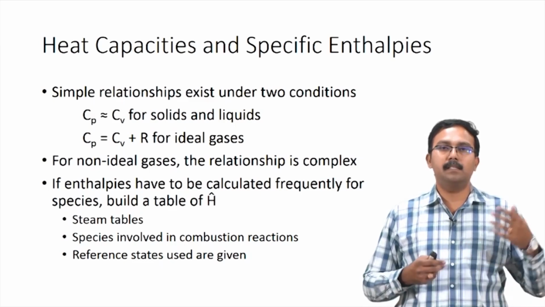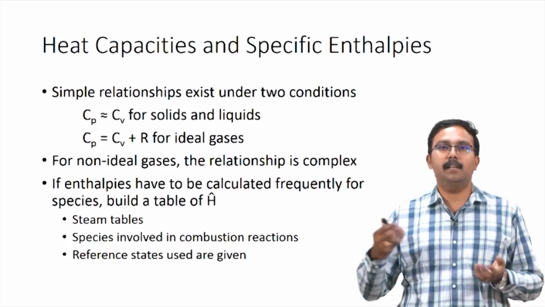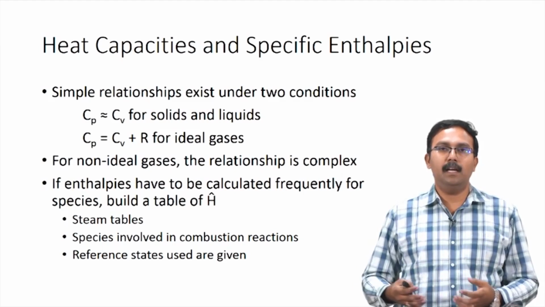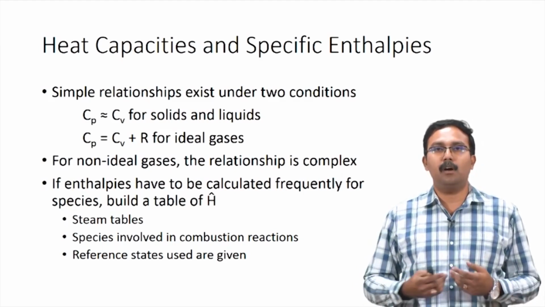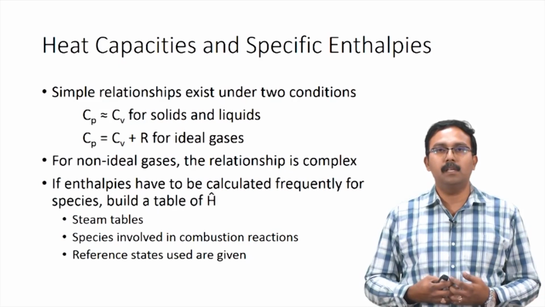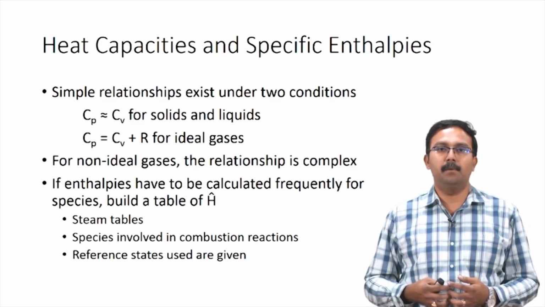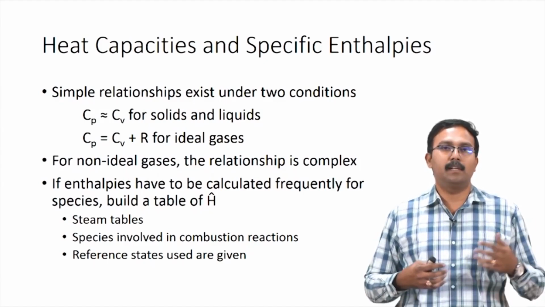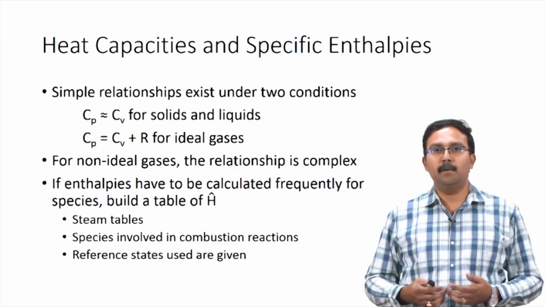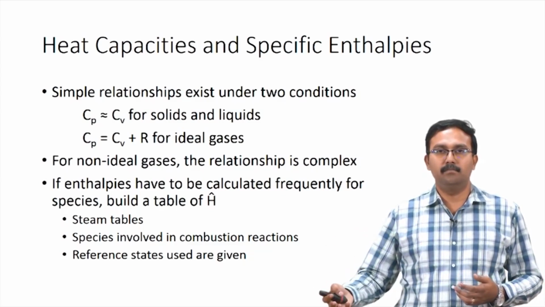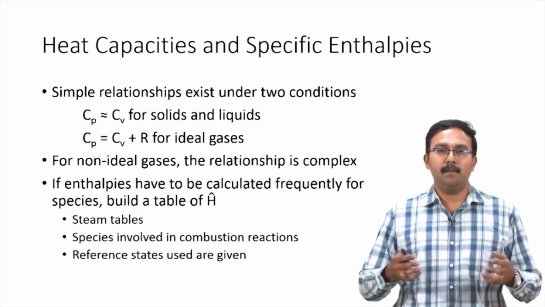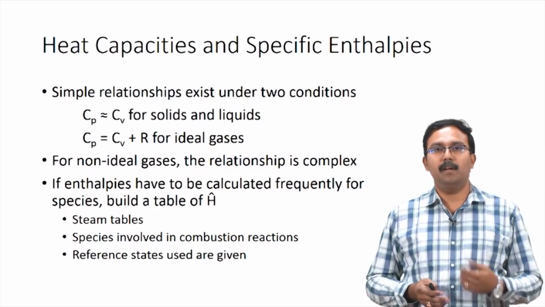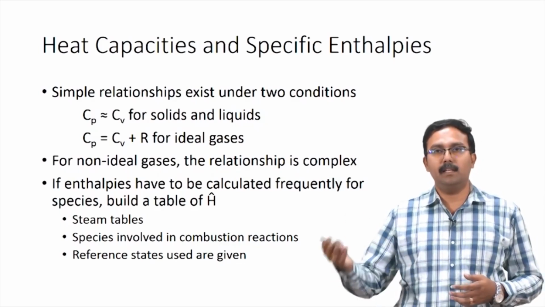So, the steam tables list the values for specific internal energy, specific enthalpy and specific volume, and because of this we can use them regularly. Steam being a common component in any chemical or biochemical process, it is useful to have this kind of a steam table. Similar tables have been built for combustion reaction gases. So, gases like carbon dioxide, carbon monoxide and water vapor and so on, which take part in the combustion reactions, have also been tabulated. Such tables are available in the prescribed textbooks and also in other handbooks.